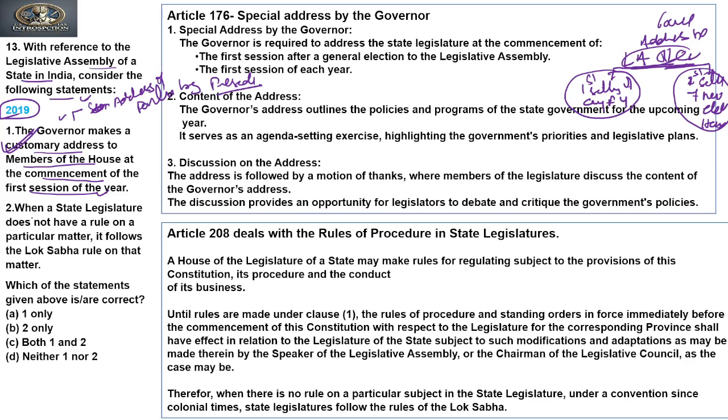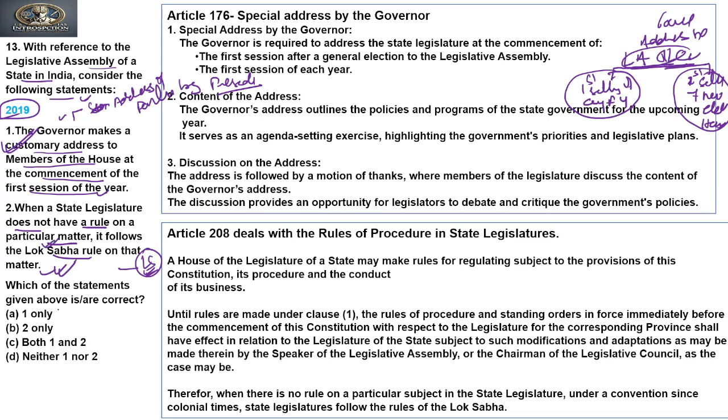Clear? Now when we move to the next: when a state legislature does not have a rule on a particular matter, it follows the Lok Sabha rule on that matter. Yes, logically it is true, because the state legislature functions similarly, not identically, on the lines of the Lok Sabha. So whatever rules the Lok Sabha follows, the state legislature follows almost similar rules. And if they do not have any such rule related to the functioning of the house, they can borrow from, or take inspiration from, the Lok Sabha's rule. So both of these statements are correct.